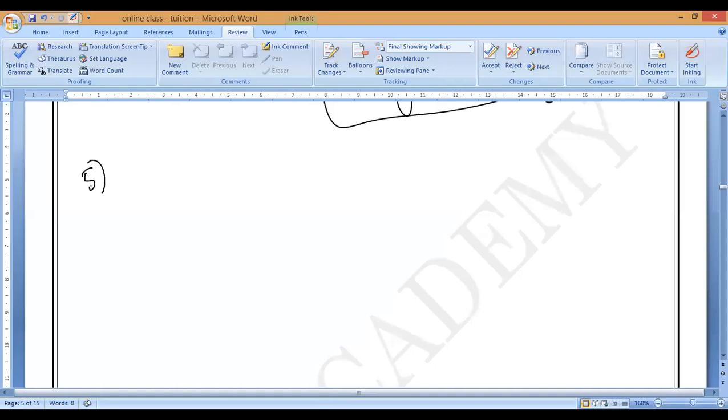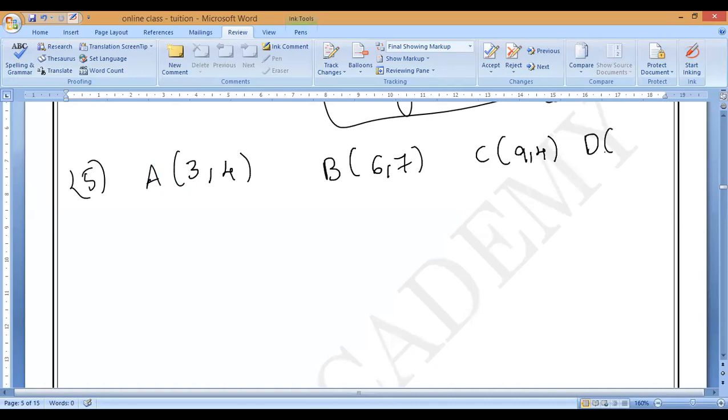By using the distance formula, calculate all the sides. First, what is point A? A is (3, 4). B is (6, 7). C is (9, 4). D is (6, 1).